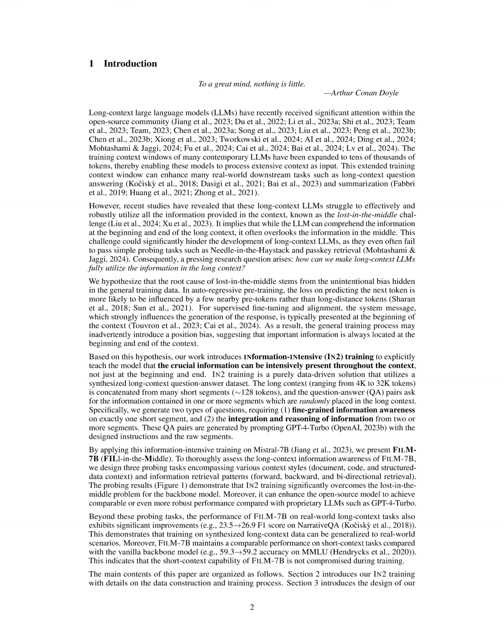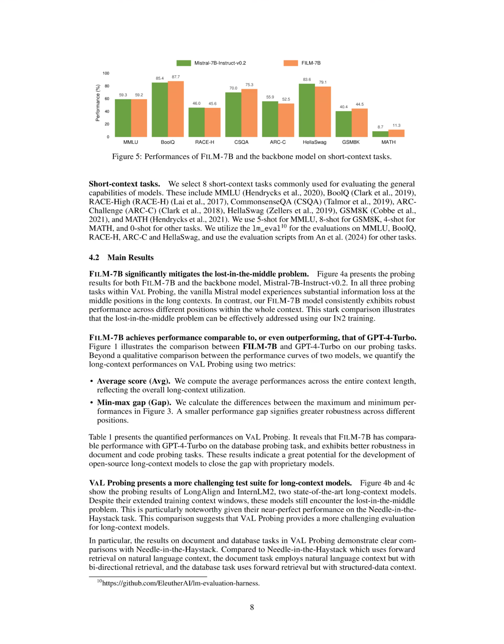In terms of probing tasks, the study introduced VAL Probing, which included 3 tasks covering various context styles: document, code, and structured data context, and information retrieval patterns: forward, backward, and bidirectional retrieval. The results of the probing tasks demonstrated that FILM-7B consistently exhibited robust performance across different positions within the whole context, overcoming the lost-in-the-middle problem that the vanilla Mistral model experienced.